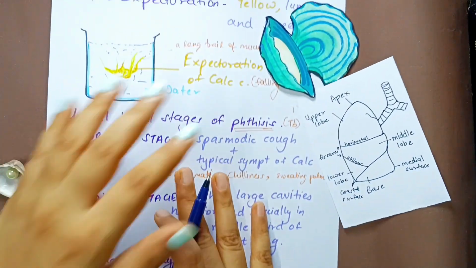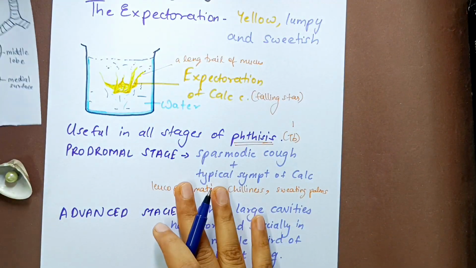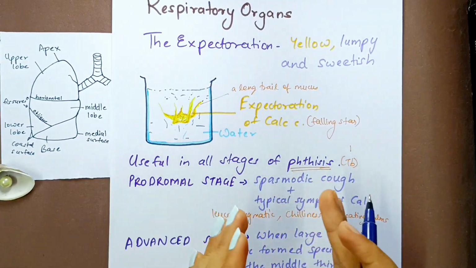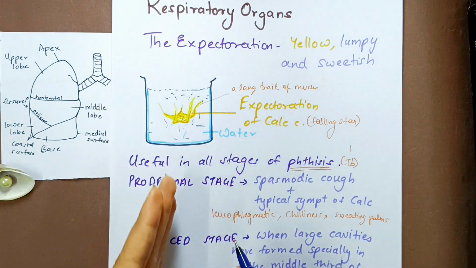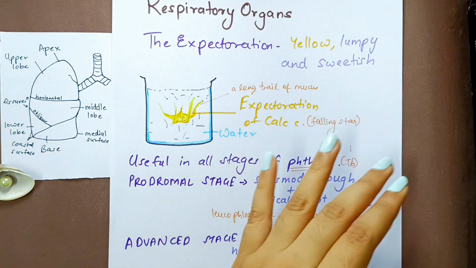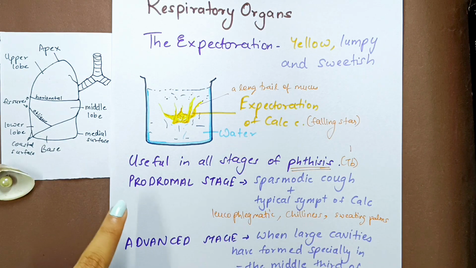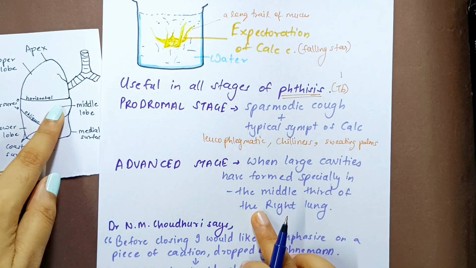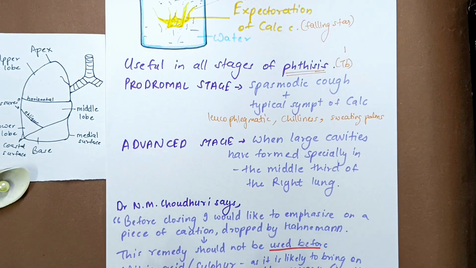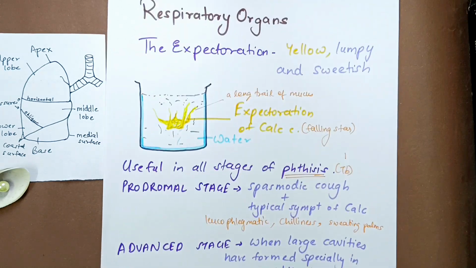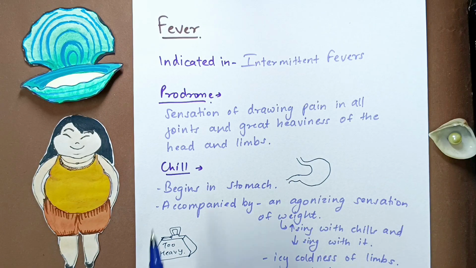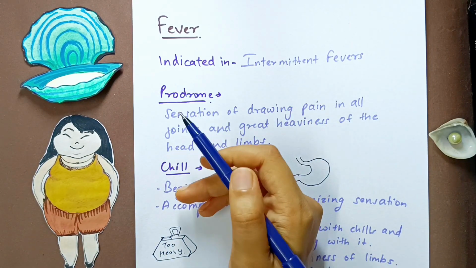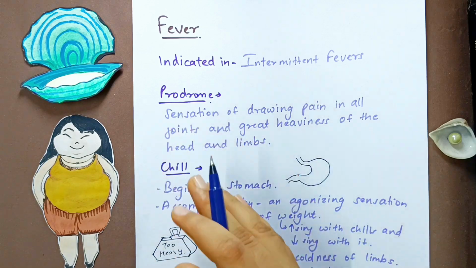So what did we see in respiratory organs until now? We saw that the expectoration is yellow, lumpy and sweetish. There is a long trail of mucus when it's falling inside the water, so it resembles a falling star. It is useful in all stages of TB. Prodromal stage has spasmodic cough plus typical symptoms of calcarea. Advanced stage has the middle lobe of the right lung getting involved, and N.M. Choudhuri says that you should not give nitric acid or sulfur after giving calcarea. All right. Now let's move ahead to talk about the fever of the remedy. This remedy is indicated in intermittent fever, and after that we will also study how it is indicated in typhoid fever. So first let's talk about intermittent fever.